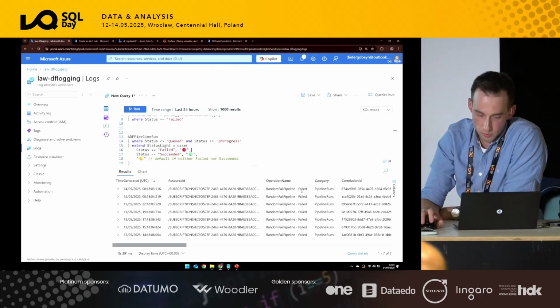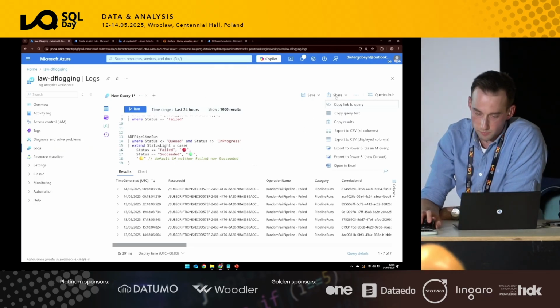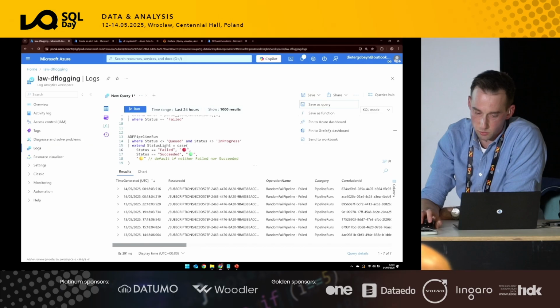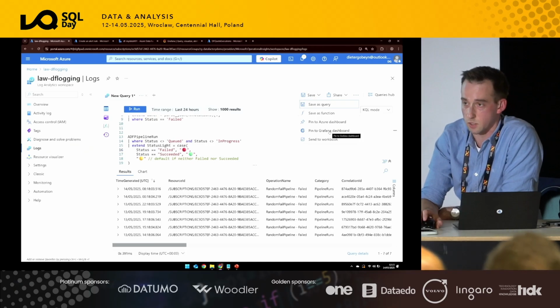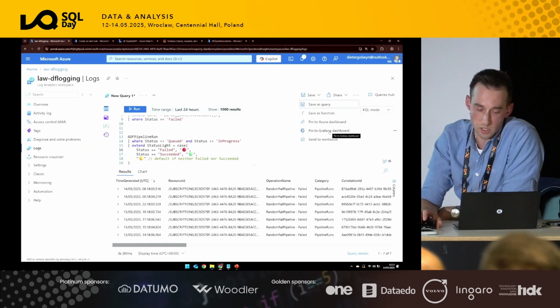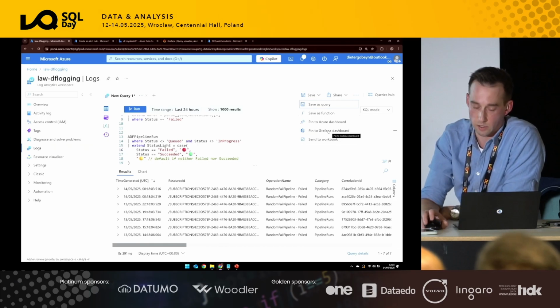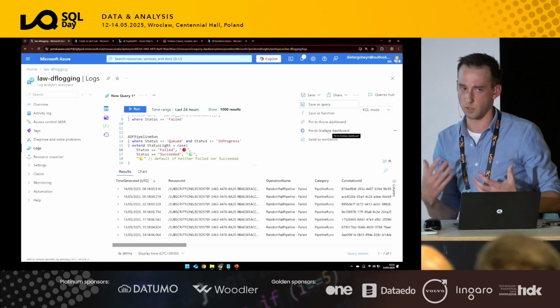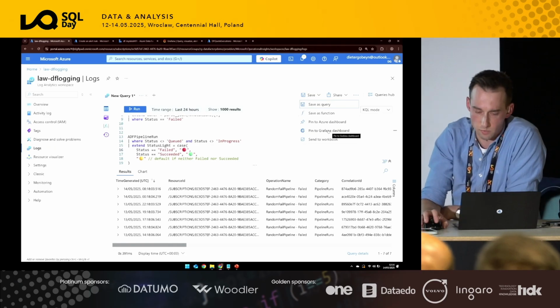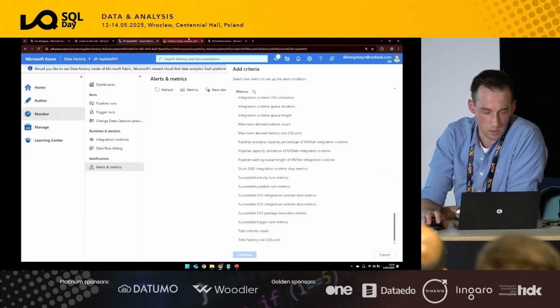So how does it work? Remember, we had the share button here. We are able to pin it to a dashboard or a workbook. Well, guess what? They also have pin to Grafana dashboards. Honestly, 2 years ago, I thought I should never look into Grafana because this is just another supplier. Until last year, I was like, yeah, Azure is really investing a lot of money into the integration of this, and it's generally a really good product actually. And people who feel comfortable with Power BI will find it has a very similar look and view, so that's really good.